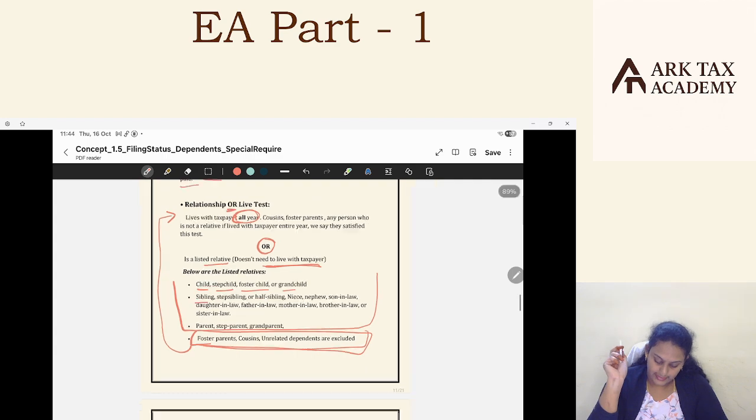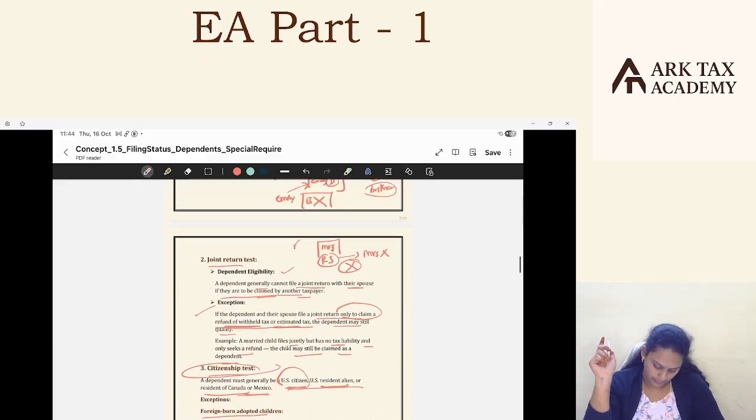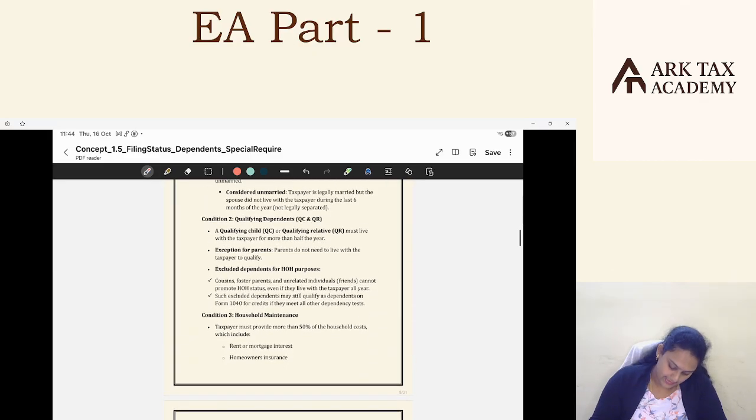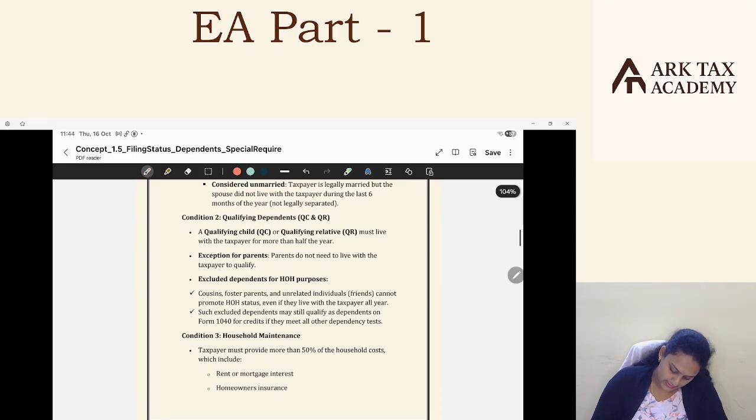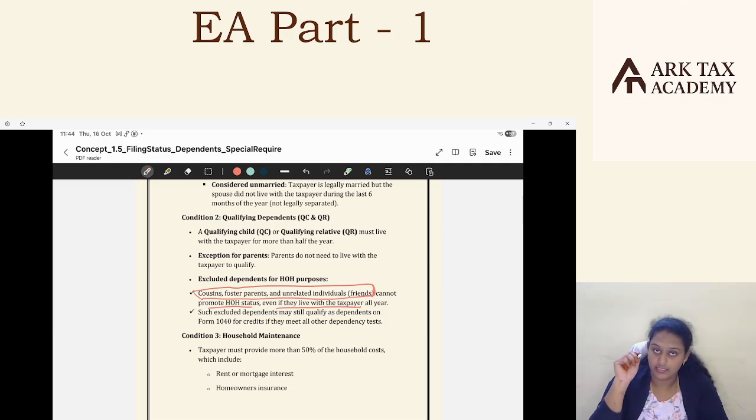Okay, now let's connect this with head of household. I go to head of household here. What did I say? Cousins, foster parents, and unrelated dependents cannot qualify me for head of household even if they live with the taxpayer all year. I guess you understood this point. Here, these three are excluded from the relatives list even in the relationship test. And I said these persons will satisfy the relationship or live test only if they live with the taxpayer one full year.